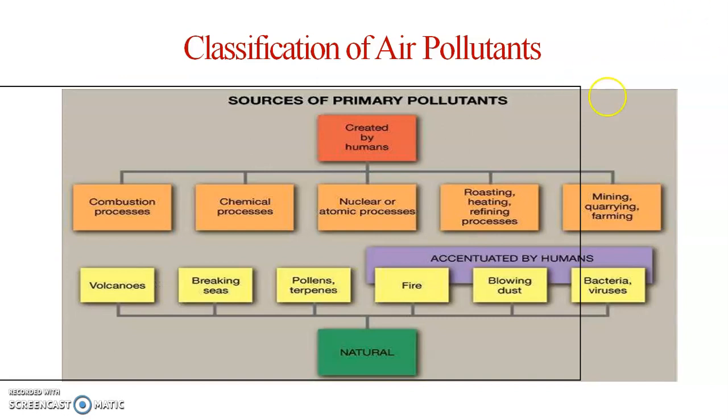Next one, classification of air pollutant. Sources of primary pollutant created by humans: combustion process, chemical process, nuclear atomic process, roasting, heating, refining process, mining, quarrying, farming. Natural sources: volcanoes, breaking waves, pollens, turbulence, fires, blowing dust, bacteria, virus. These are all natural processes.